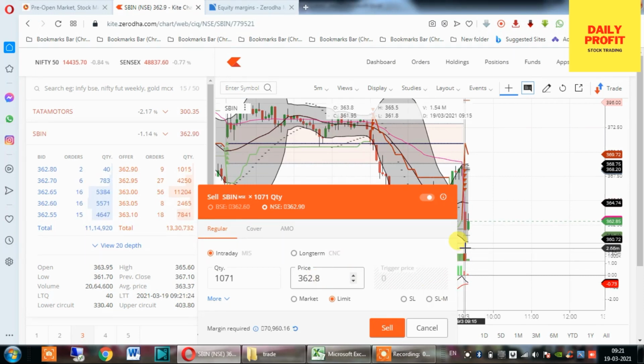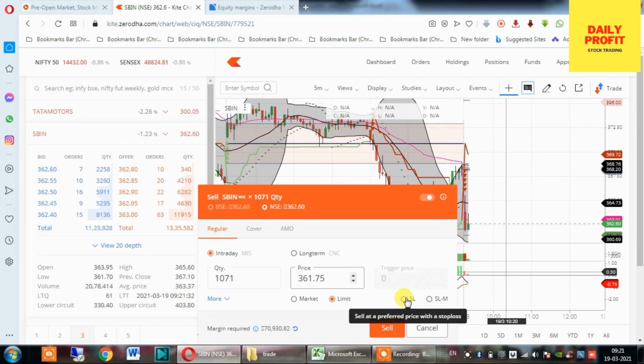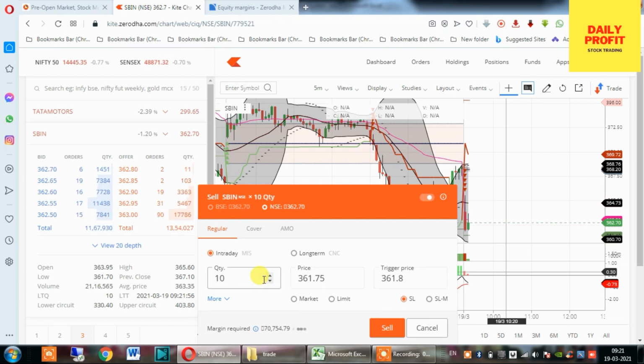361.75. As we cannot put a sell order below the market price, we are going to use a stop loss order at 361.75. I am putting a trigger price of 361.80, so that my order will take place at 361.75 rupees. So I am checking the quantity. As I have more capital, I am trying to increase my quantity. 1150, and 75,000 is used.